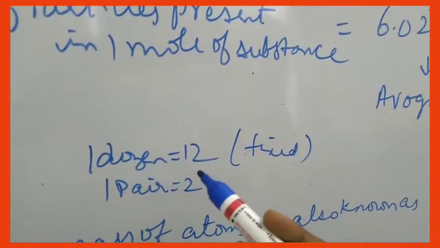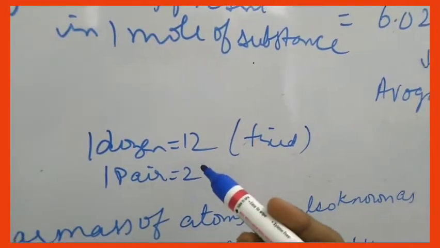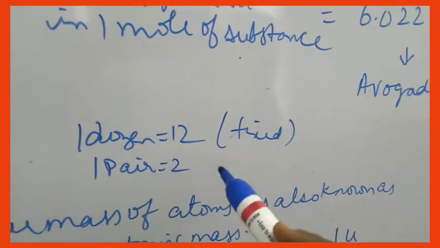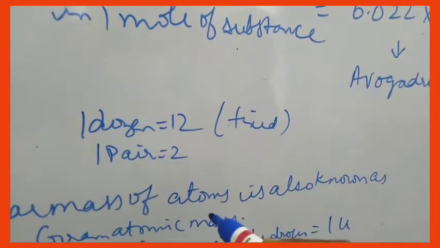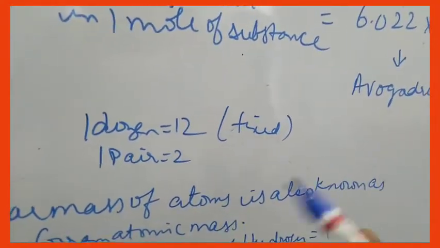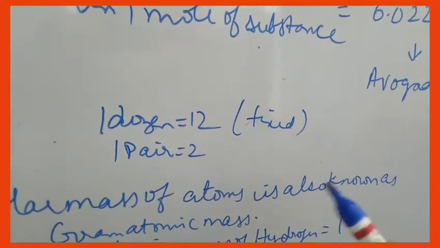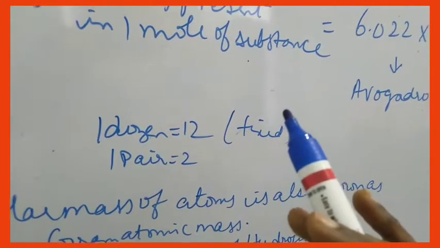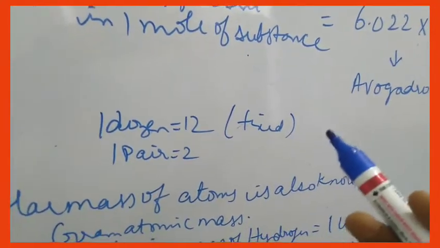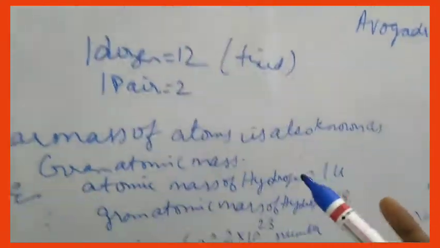For instance, if you take 1 dozen of books, there will be only 12. 1 dozen of eggs, there will be only 12. 1 dozen of chairs, it will be only 12. 1 dozen of mangoes, you will take 12. Only thing, the size varies as well as the shape of those particular items.